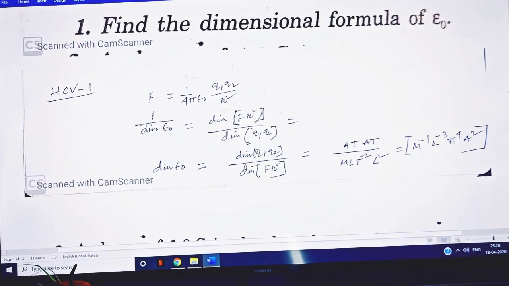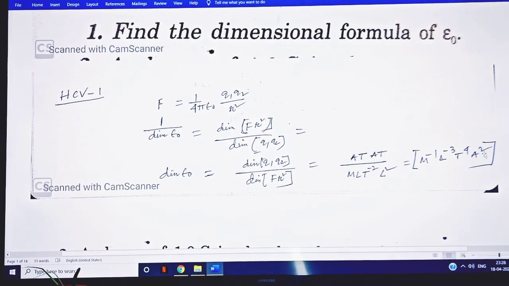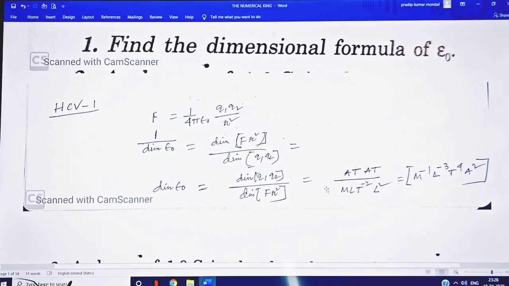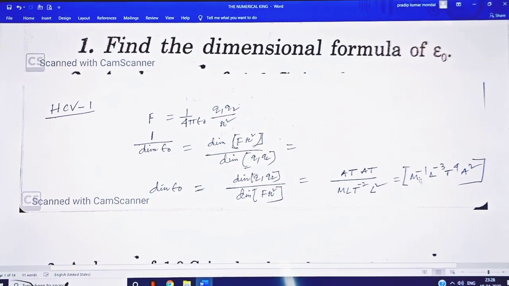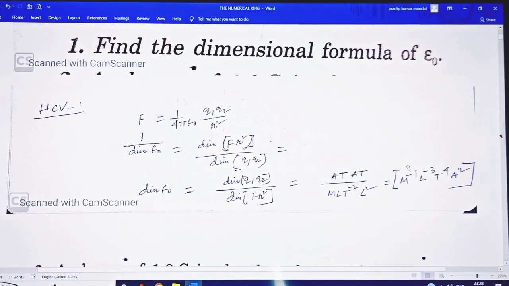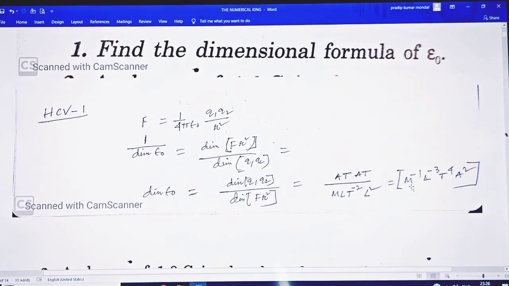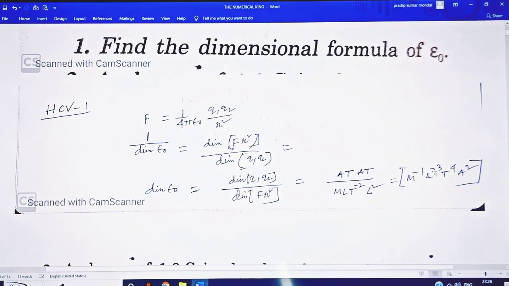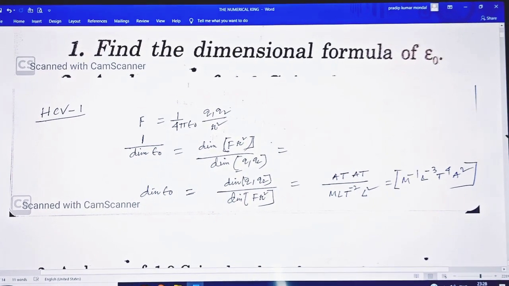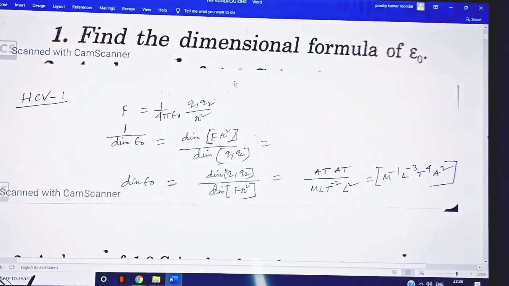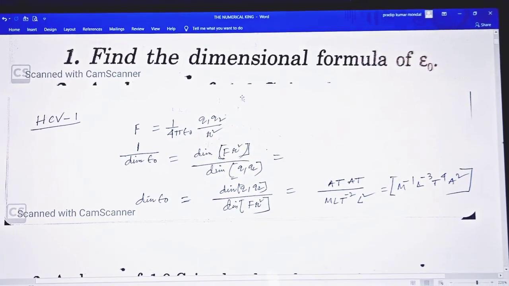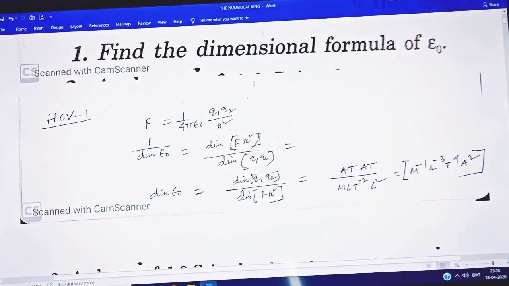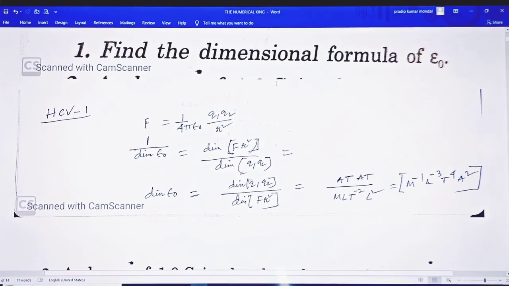So minus 1, minus 3, 4 and 2 are the exponents of this physical quantity epsilon naught, and the dimension of epsilon naught is M to the power of this. This is the dimensional formula, and always the dimensional formula is taken within the third bracket, and the dimensions are the exponents, that is minus 1, minus 3, 4 and 2. So the first question mainly depends on whether you have clarity of these dimensional concepts, then you can do this.